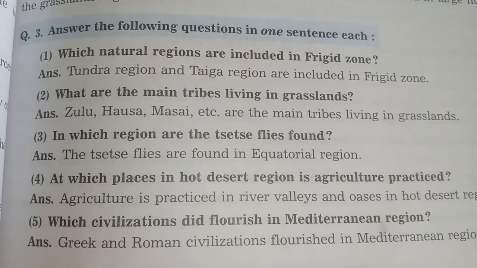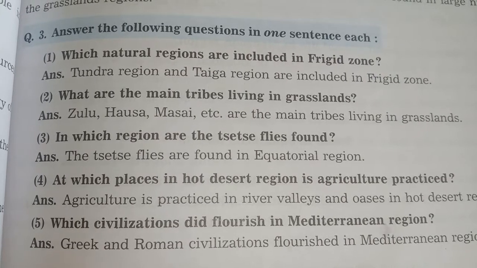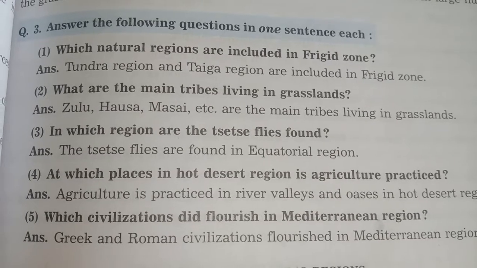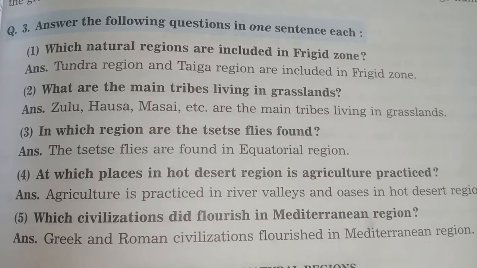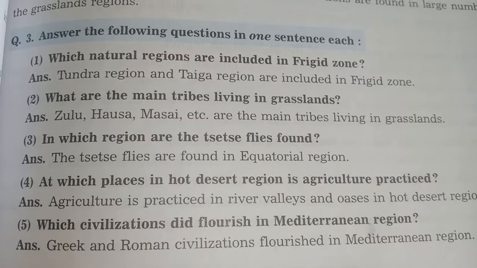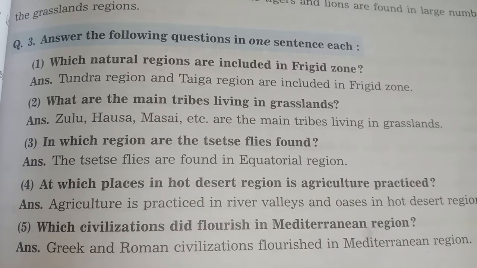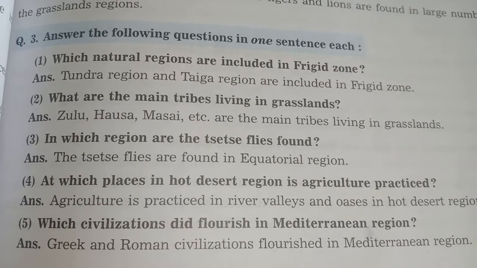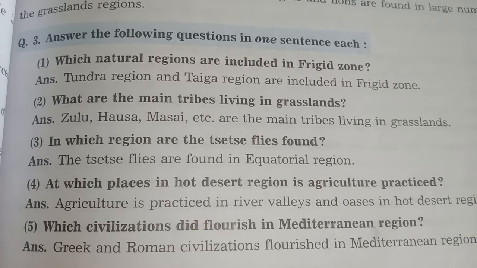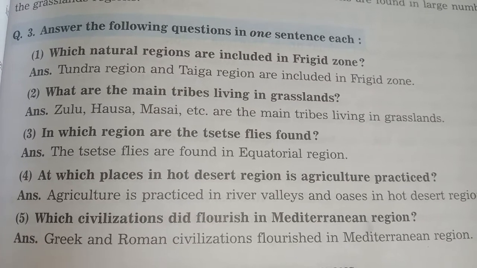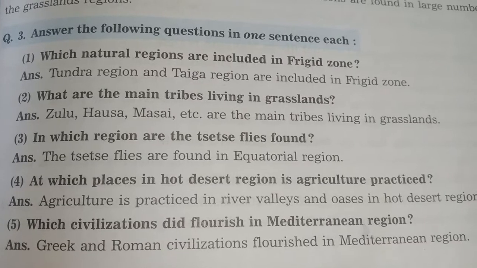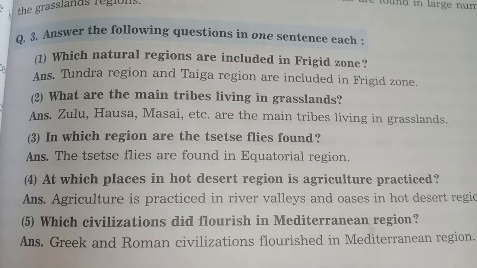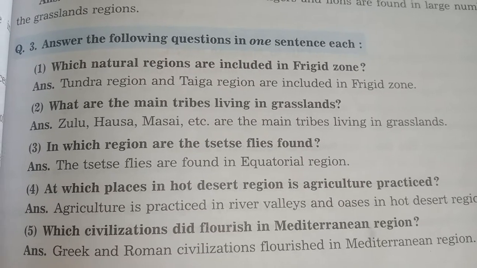Next one, in which region are the tsetse fly found? The tsetse fly are found in equatorial region. At which place in hot desert region is agriculture practiced? Agriculture is practiced in river valleys and oases in hot desert region. Which civilization did flourish in Mediterranean region? Answer is Greek and Roman. Hope so you all have got the answer.